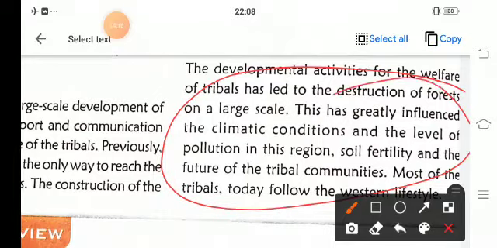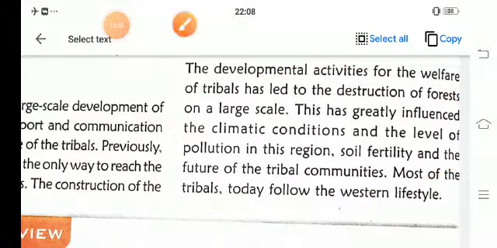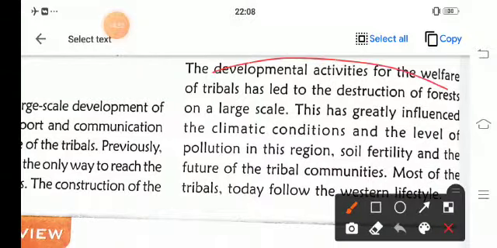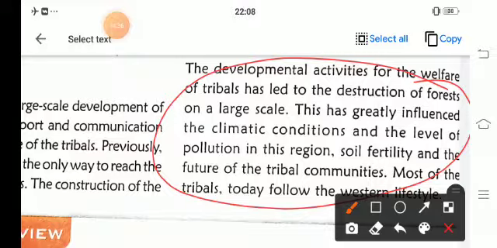The level of pollution in this region, soil fertility and the future of the tribal communities are also affected. Most of the tribals today follow the Western lifestyle, and destruction of the forest is done on a large scale.